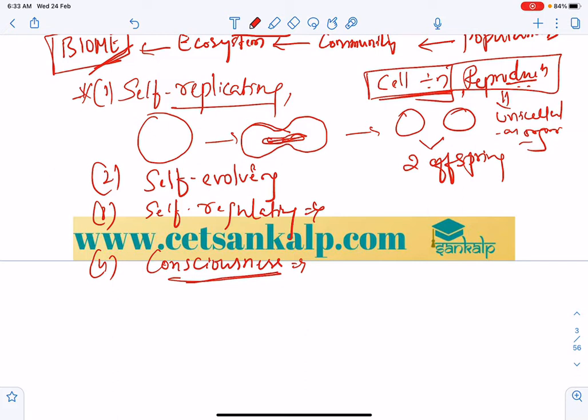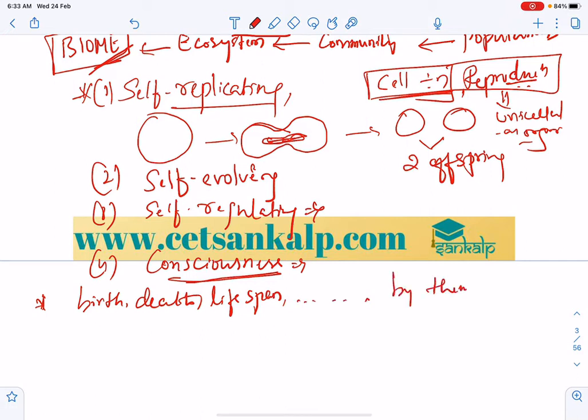That is why we can say that when any objects exhibit by themselves, without external force or anything, birth, death, lifespan, consciousness, and all others, including metabolism, by themselves, then we consider those organisms as living beings.